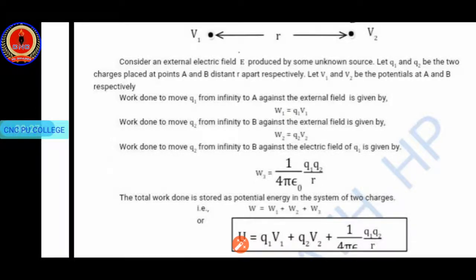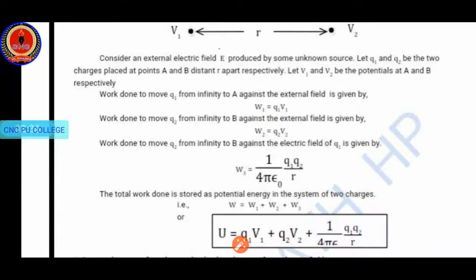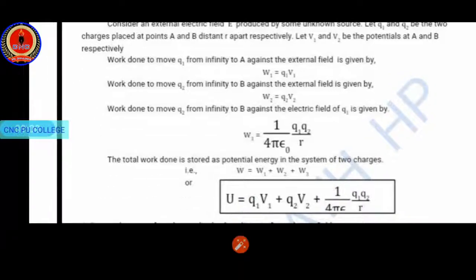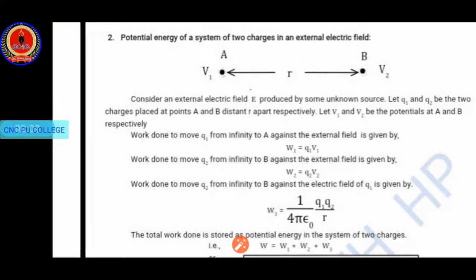The total work done is stored as potential energy in the system of two charges, that is W equals W1 plus W2 plus W3, where W1 is Q1 V1, the work done to bring the first charge against the external field, plus W2, the work done to bring the second charge against the external field, Q2 V2, plus 1 by 4 pi epsilon naught Q1 Q2 by R, that is the work done to bring the second charge with respect to the charge present at position A. Please remember the final expression: U is equal to the total work done, stored as potential energy due to the system of two charges in the presence of an external electric field.